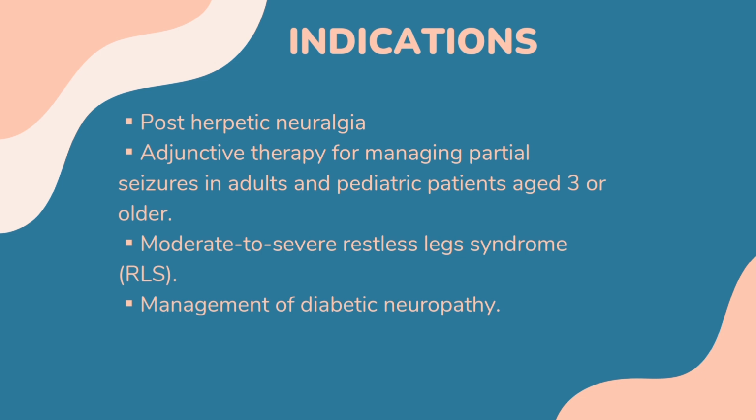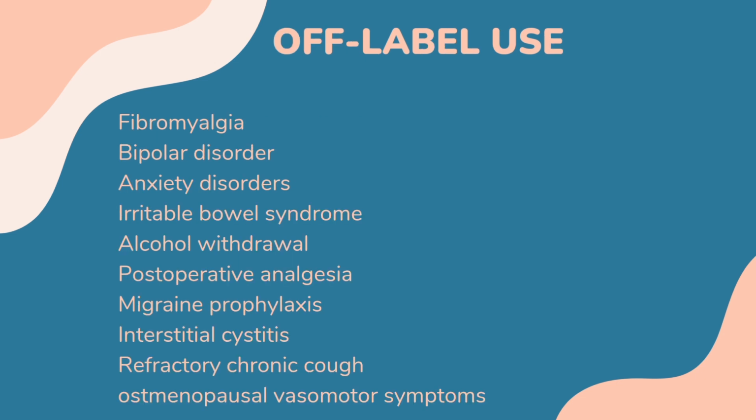Furthermore, the American Academy of Neurology substantiates the efficacy of gabapentin enacarbil in mitigating symptoms of moderate to severe primary RLS. This slow-release gabapentin prodrug reduces International Restless Leg Syndrome or IRLS study group rating scale scores and significantly improves subjective sleep quality. Gabapentin also has the following off-label uses.